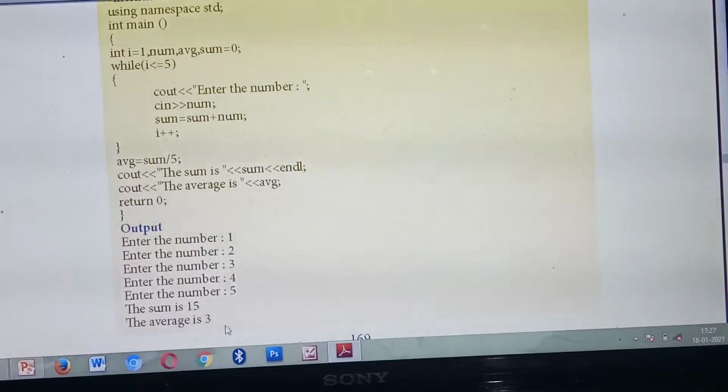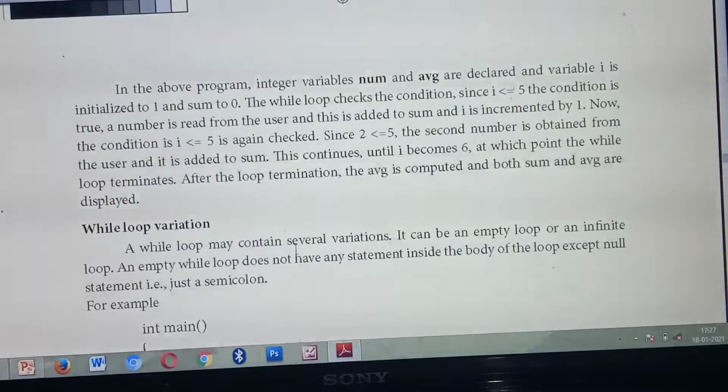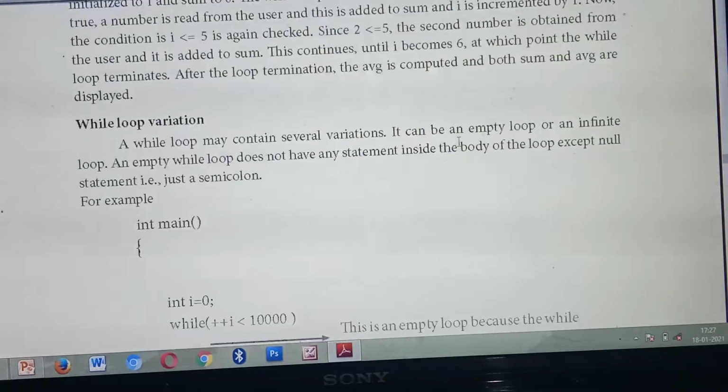Understood this program? The program to find the sum and average of 5 subjects. Understood? Understood or not? Okay. So this program is done by using a while loop. So the same example only they have given. Okay. Their explanation for that one.